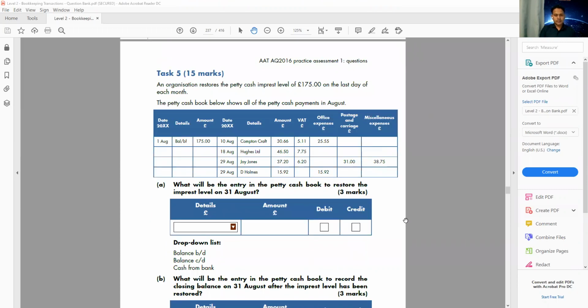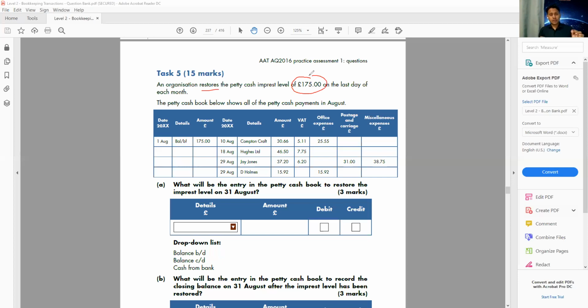The next question is on the petty cash. You already know what petty cash is. Let's read this question. An organization restores the petty cash imprest level to 175 on the last day of each month. So the company has a policy to restore it. For example, for the month of January, on the 31st of January, they make sure 175 is in the petty cash box. The next month, February, they want to make sure 175 is the closing balance.